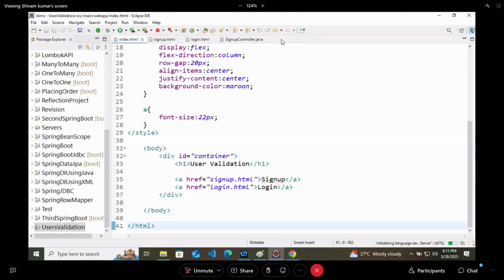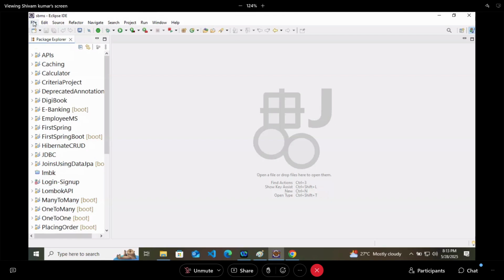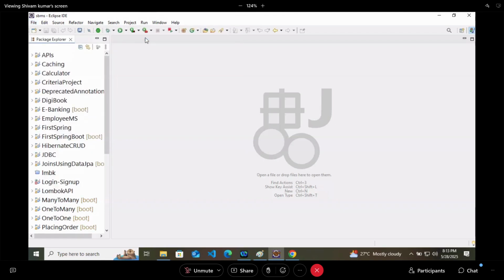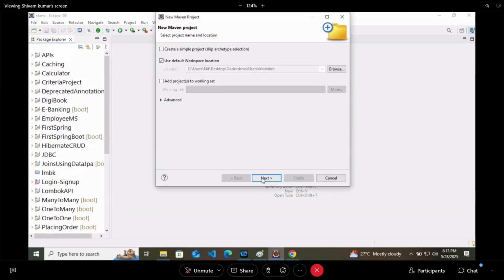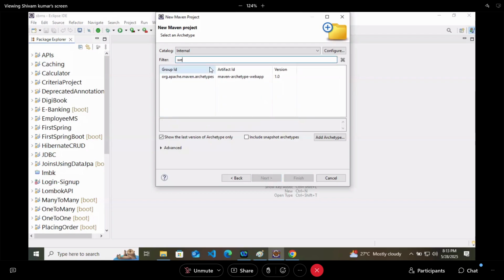File, new Maven project. Fill the basic details. When you are selecting the archetype, now don't select the quick start. Now you are creating a full application. So you have to select here web app, Maven archetype, web app. Make sure that version is coming as 1.0 only, because version is a bigger problem here.